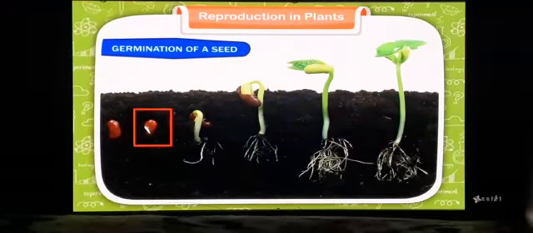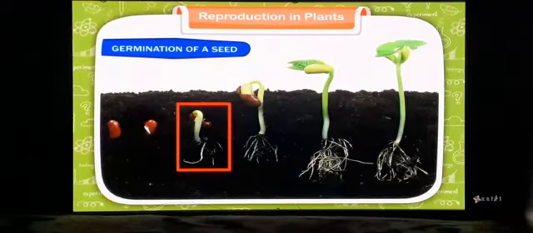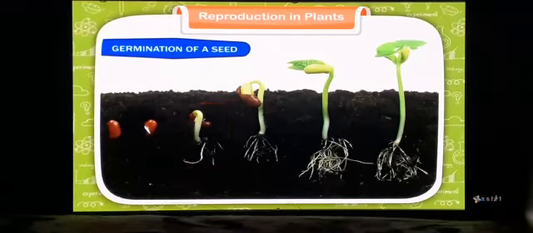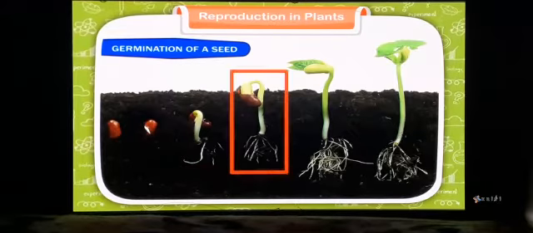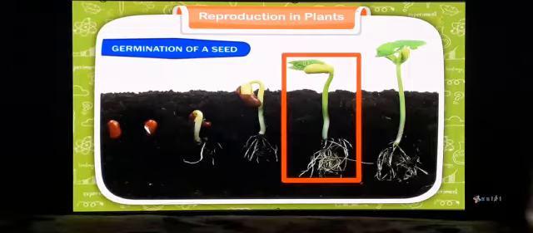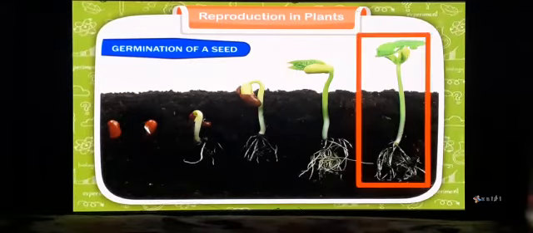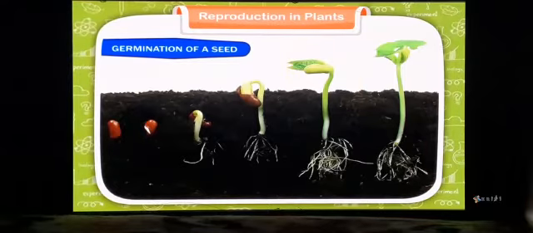The embryo cells enlarge. Then the seed coat breaks and the root emerges first, followed by the shoot that contains the leaf and stem. This process of the growth of the baby plant from a seed into a new plant is known as germination.